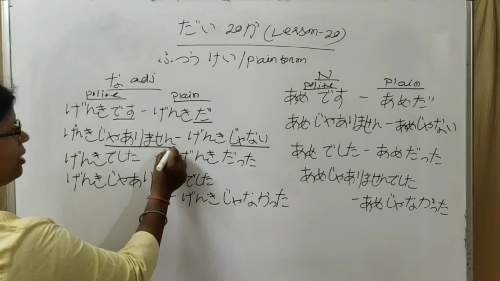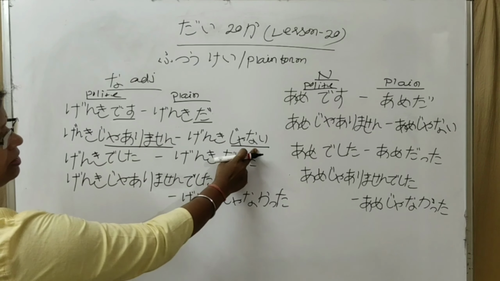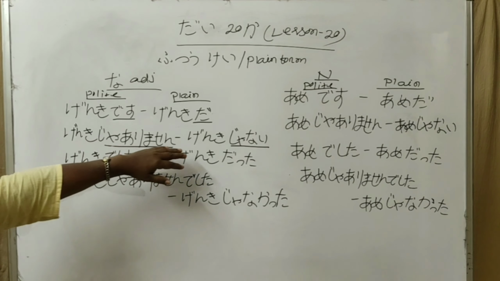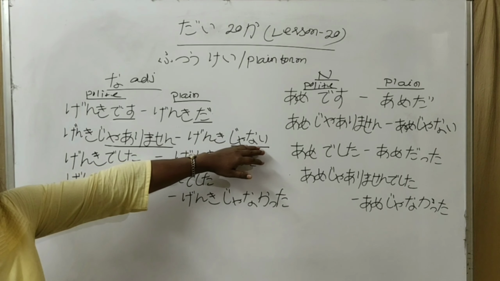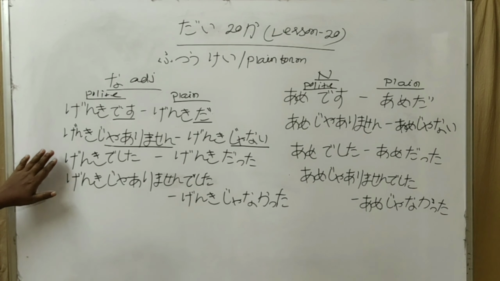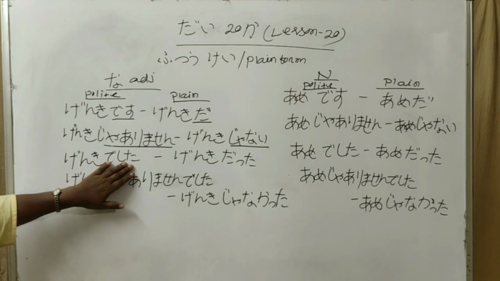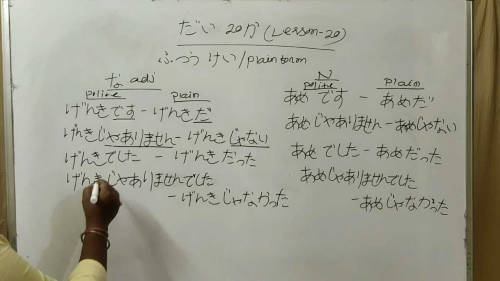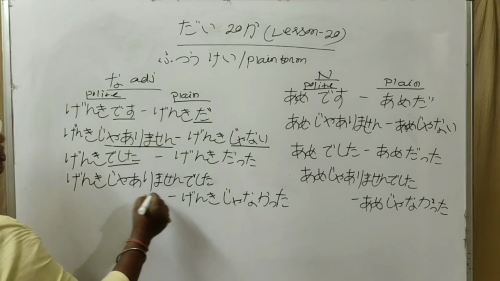Arimasen, you already know, becomes nai, so ja nai. So non-past negative genki ja arimasen changes to plain form genki ja nai. Past positive genki deshita changes to genki datta. Deshita changes to datta. Past negative genki ja arimasen deshita changes to genki ja nakatta.